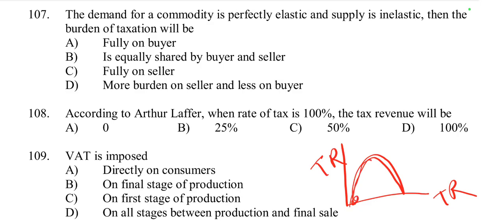When tax rate is 0, tax revenue is also 0, and when tax rate is 100%, tax revenue is 0, because no one will produce at 100% taxation. So either 0% or 100%, there is no revenue, because no one will produce here. So the answer is option A.